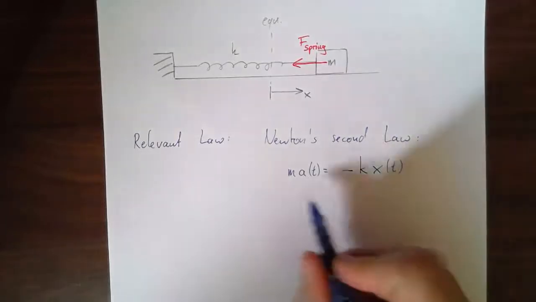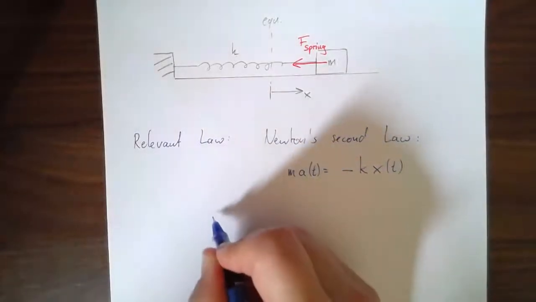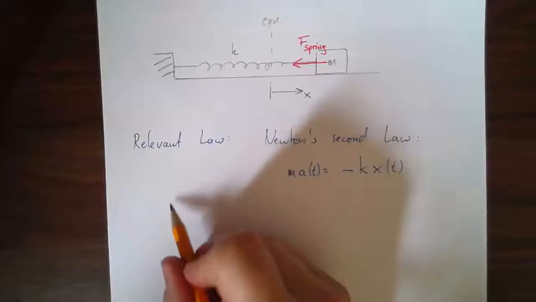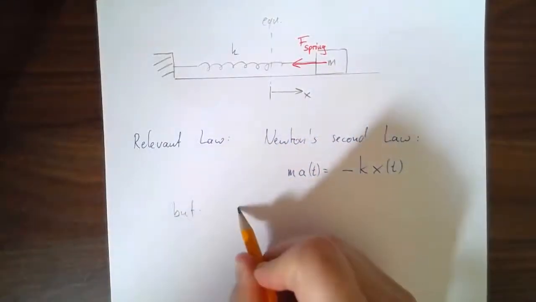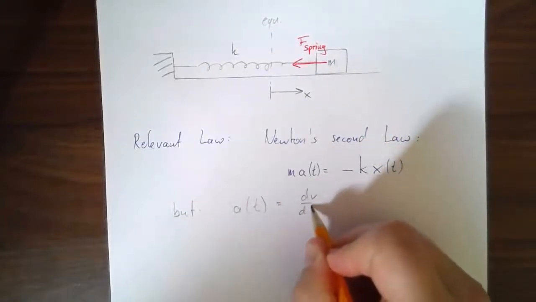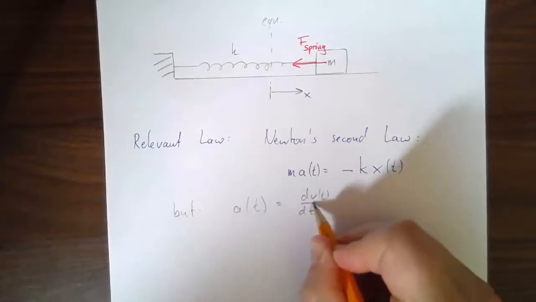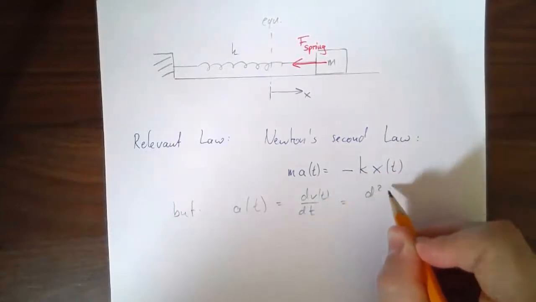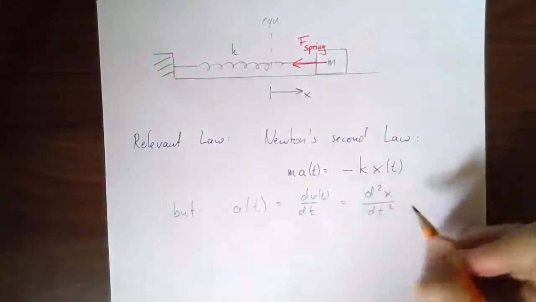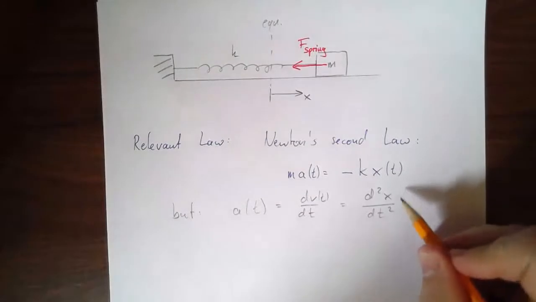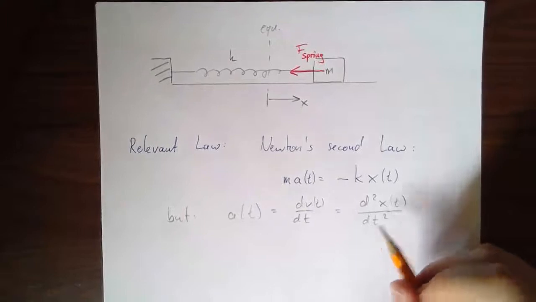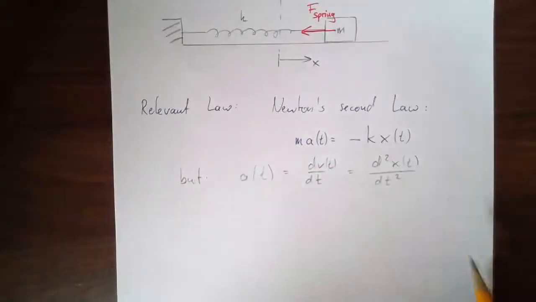Excuse me. All right, let's write this down. Change my color because this was kind of the key starting point. Now I'm going to use that a is, let's write it out in full, dv dt, because v being a function of time, therefore is the second time derivative of the position. This is a function of time. So I can rewrite Newton's second law.